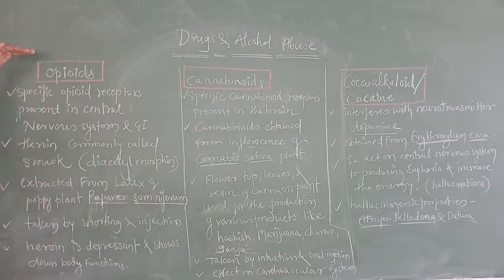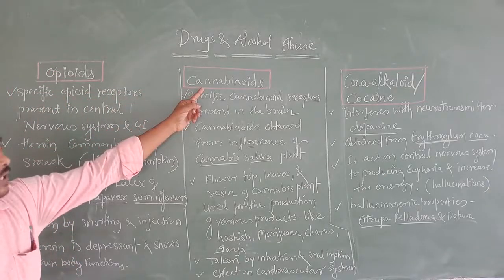Understood? If you are asked to write a note on opioids, you have to include these points: through which receptors and where the receptors are present, the common name of the opioid, from where it is extracted, how it is taken, that is the intake, and whether it is a depressant or stimulant. These things you have to remember for opioids. In the same way, you study the cannabinoids.